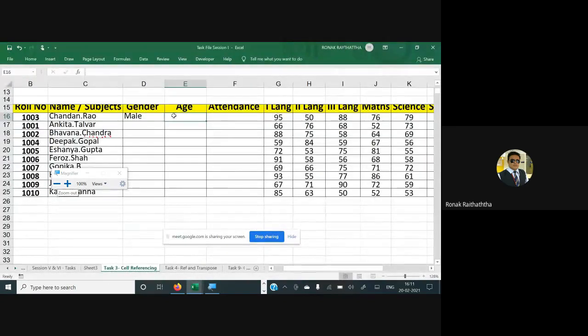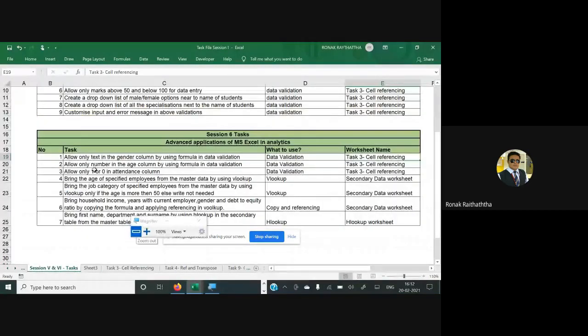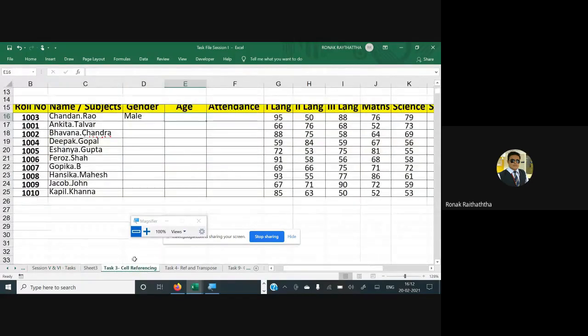Okay, let's do it for the age as well now. Now let's go to the task. Let's read it out. The next task is allow only number in the age column by using the formula in data validation. So we want to allow only the numbers and nothing else. Step number 1, can someone tell me step number 1? It's always going to be the selection of the data where you want to put the restriction or the validation. So in this case, this age is going to be my selected range of data.